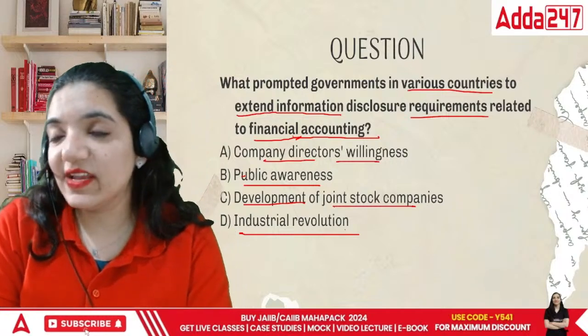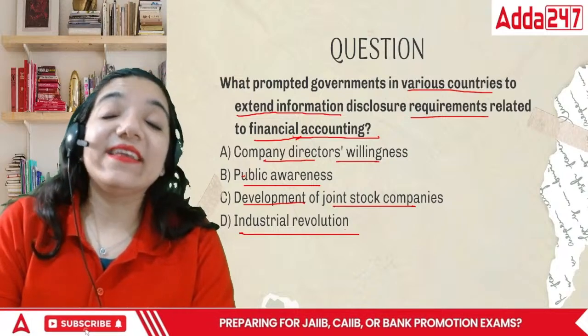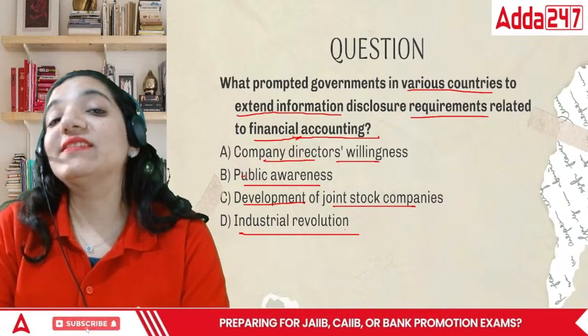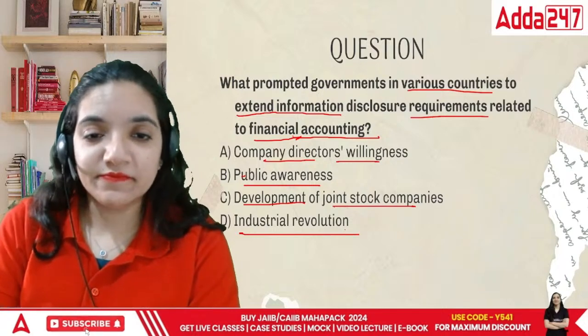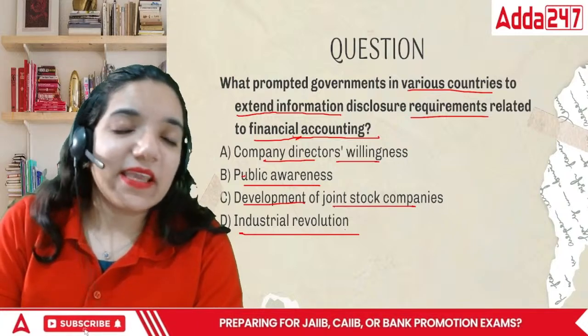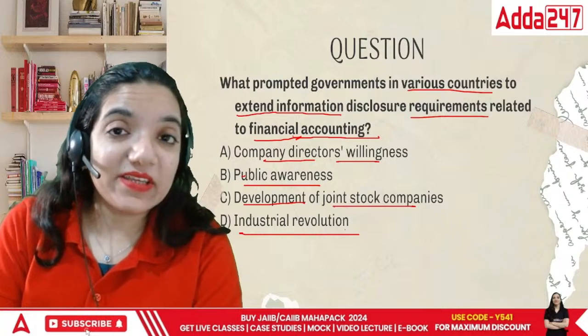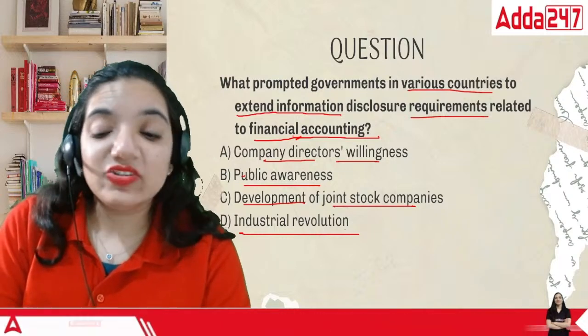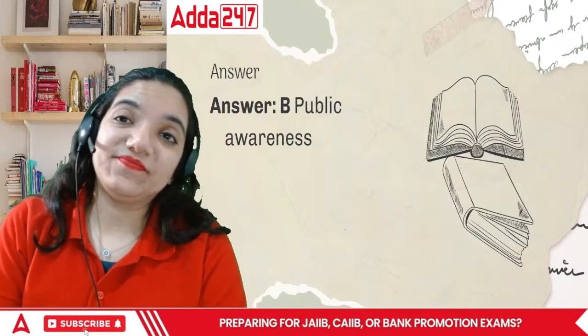Disclosure basically means, for example, I took a loan and made a building. So I would be writing on that particular building itself that it is hypothecated against the bank loan which we have taken. In this case, see, anybody in the entire world can invest in your company. So everybody wants to know what exactly our company is and what it does. So in this case, the answer would be public awareness.